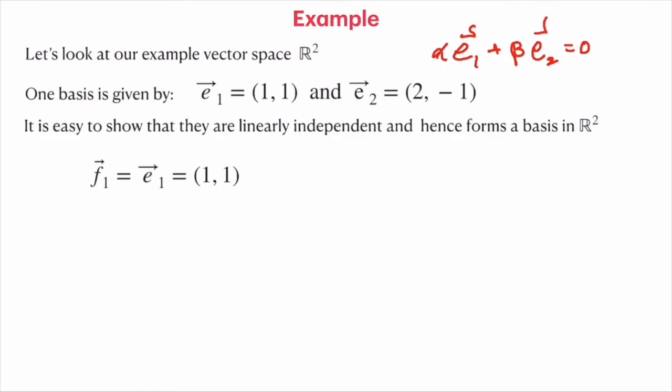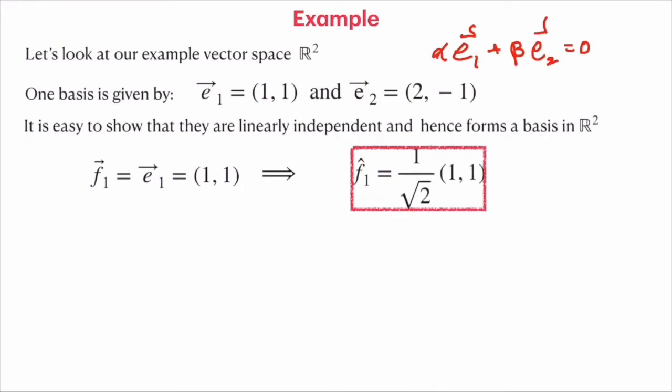Our F1 vector is E1 itself, which is (1, 1), but it is not a unit vector. So we need to find its norm and divide by it to form a unit vector. The norm is root 2, and F1 cap becomes 1 over root 2 times (1, 1).